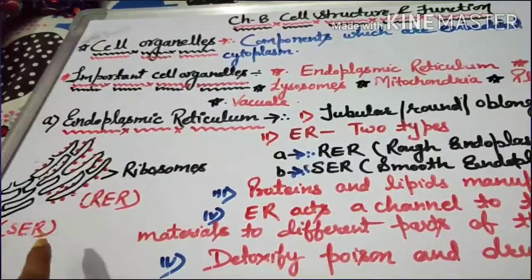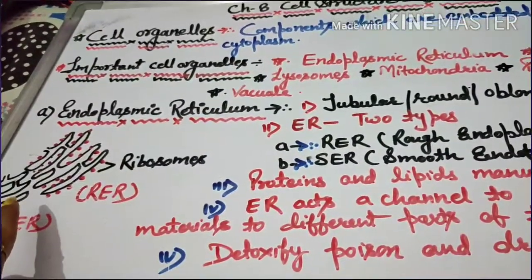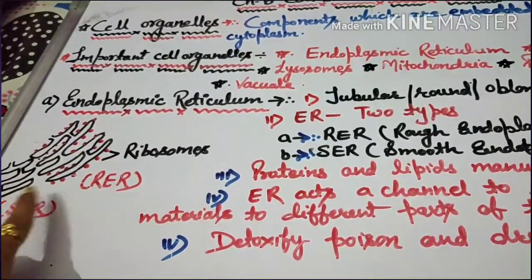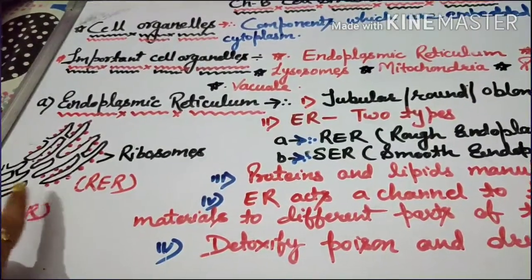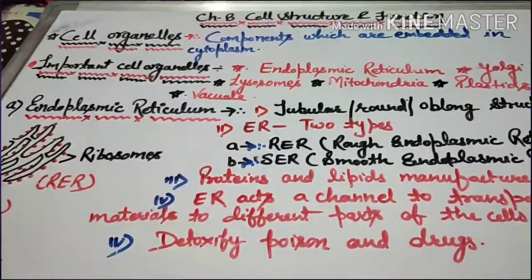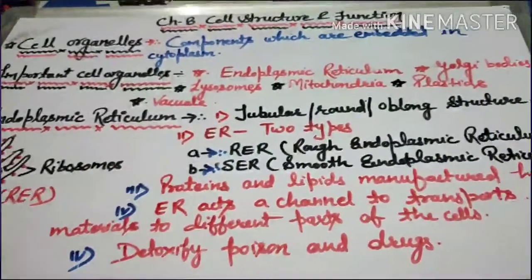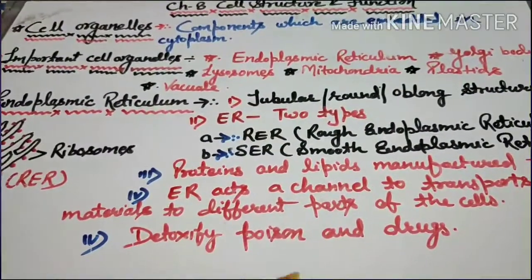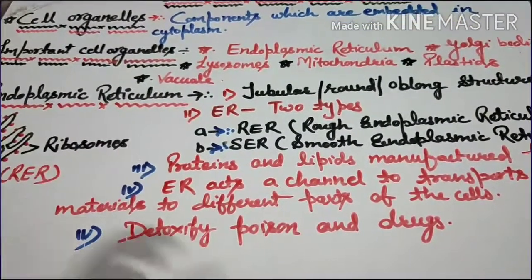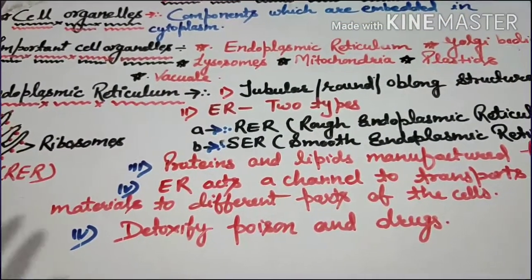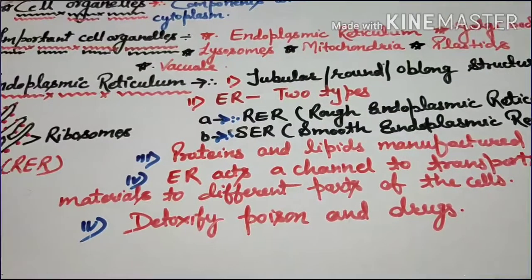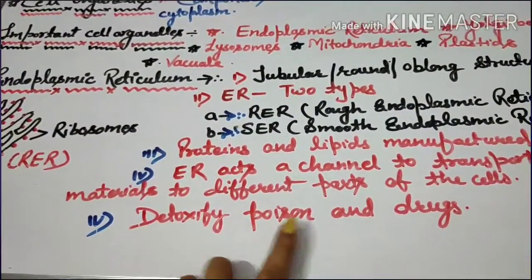And smooth endoplasmic reticulum, as the name says, is a smooth tubular structure. Protein and lipids are manufactured here. The endoplasmic reticulum acts as a channel to transport material to different parts of the cells. This is a very important function of the endoplasmic reticulum. And also one important function is to detoxify poison and drugs.